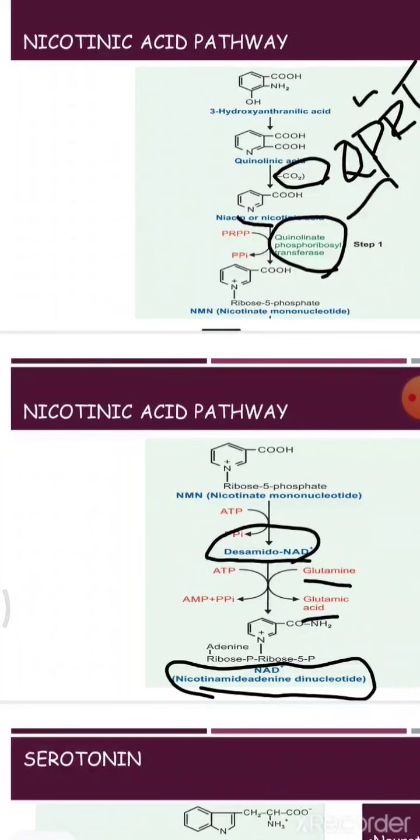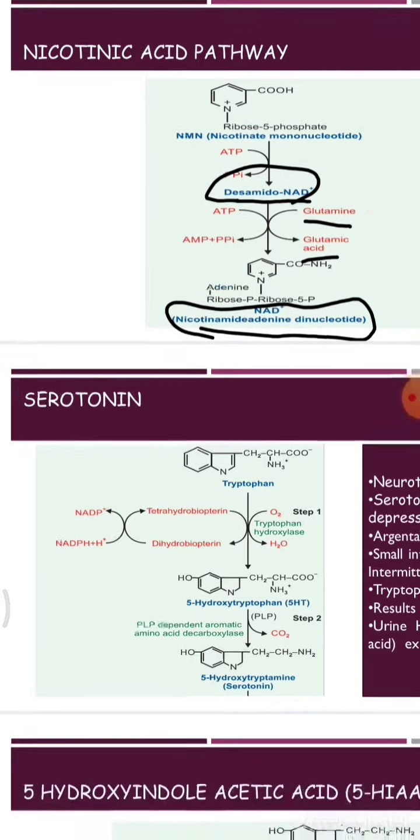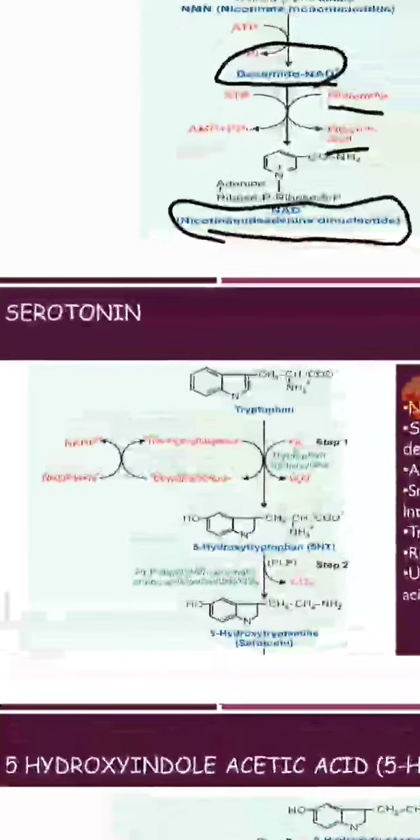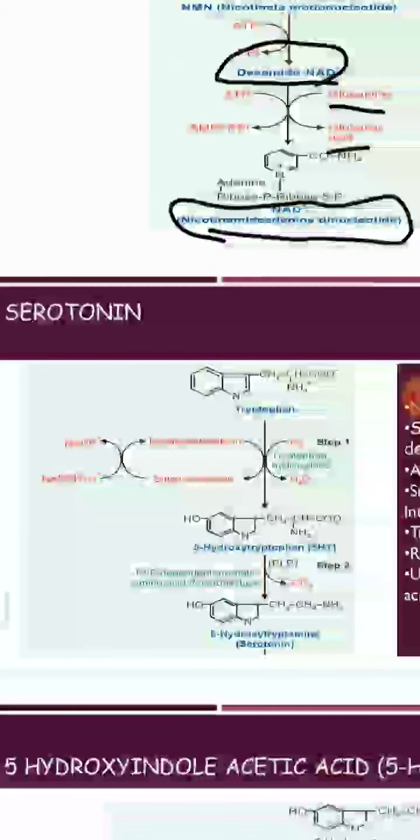From this 3-hydroxyanthranilic acid, one NAD plus is going to be produced, and there are also intermediates like niacin, then nicotinic acid mononucleotide, then desamido NAD, then nicotinamide adenine dinucleotide. This is how the nicotinic acid pathway will be. Another important product from tryptophan is serotonin. Let's see how serotonin is formed from tryptophan.